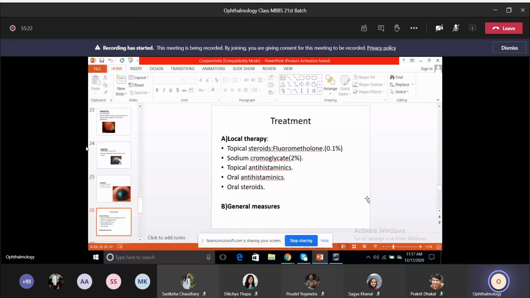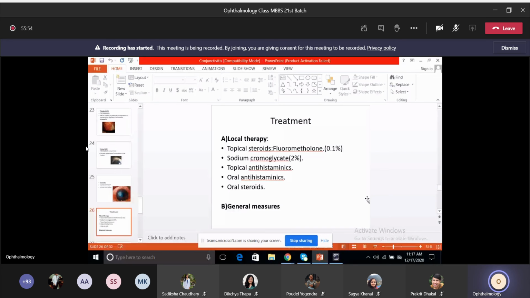Okay, because long-term use of topical steroids can cause increase in intraocular pressure. So we have to be very careful, especially in children. So these weak steroids or fluorometholone are just given for a very short period, around 1 to 2 weeks, and then you taper it off. Okay, but sodium cromoglycate can be given for a long time, around 1 to 2 months, and then topical antihistaminics and oral antihistaminics and oral steroids again for a short period of time, and oral steroid of course has to be tapered as well.